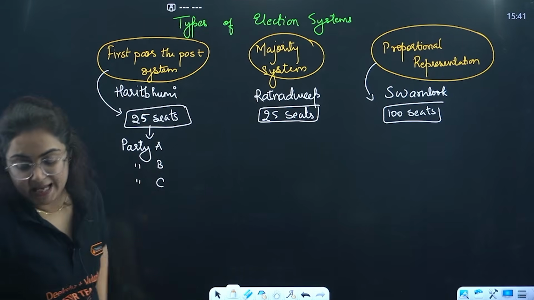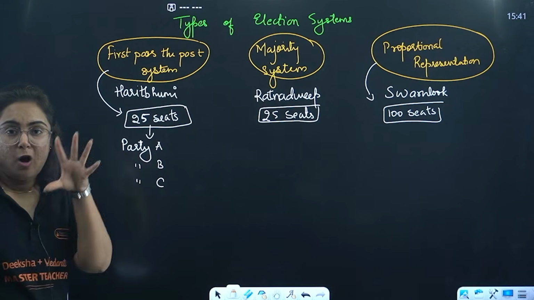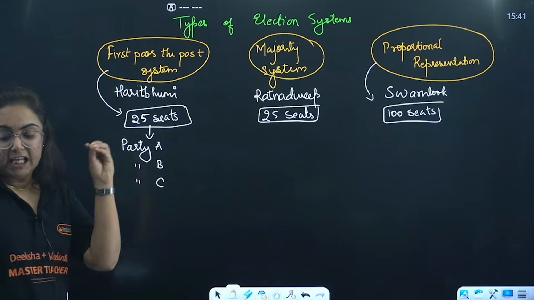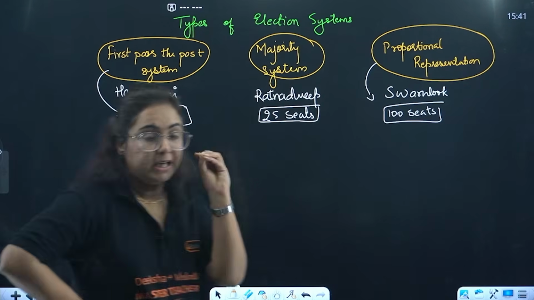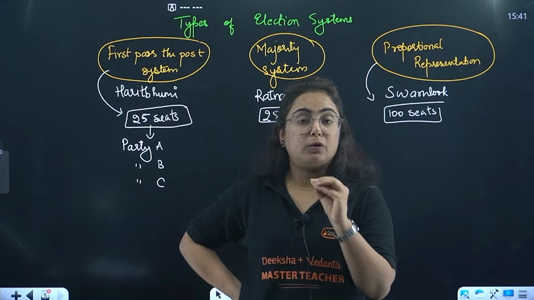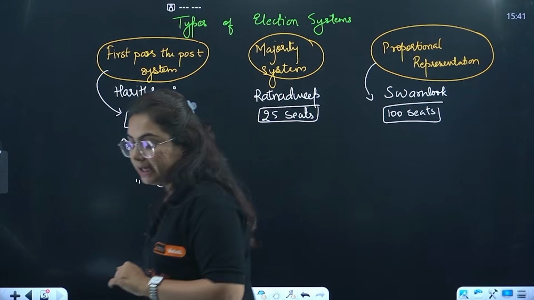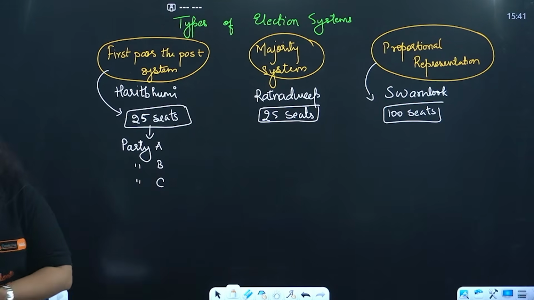Now what will happen, beta? Each voter of the country will vote for the candidate. How many parties are there, beta? Party A, party B and party C.